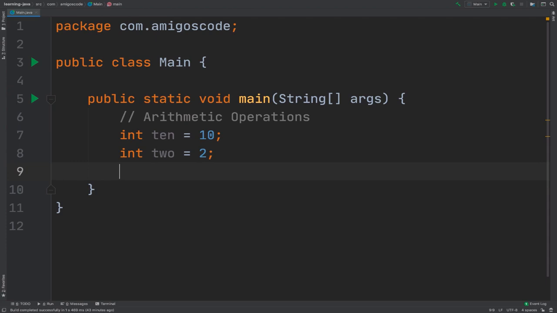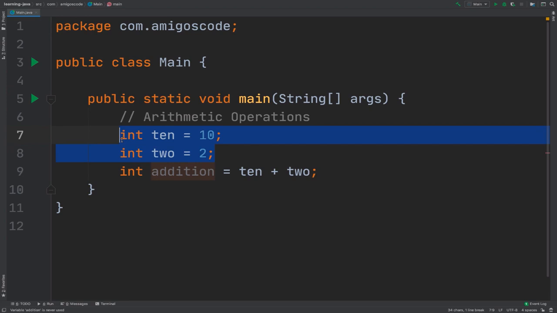So now what I can do is actually perform some arithmetic operation on these two numbers. So I can say int addition equals ten plus two, right? So this now will store the result of both of these two variables.